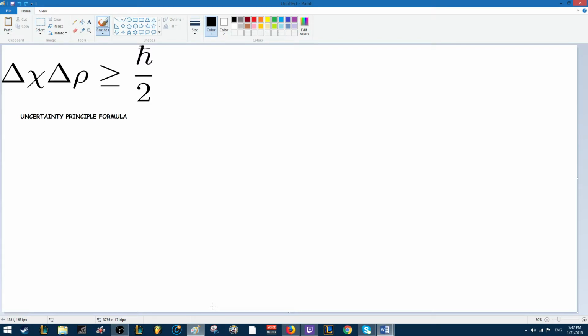An object's wavelength is related to the object's momentum. For example, a bullet is an object that has a lot of momentum and thus has a very short wavelength. A large object also has a smaller wavelength. But for smaller things like atoms and electrons, these can have measurable wavelengths due to their smaller size and speed. For these objects, we can either find out the position or the momentum, but not both at the same time.